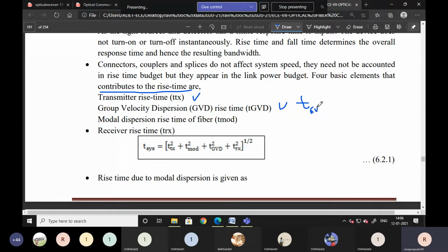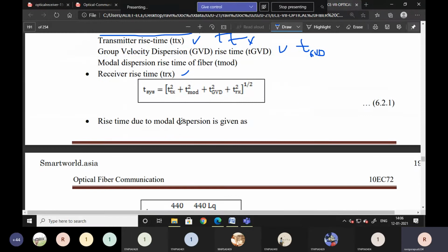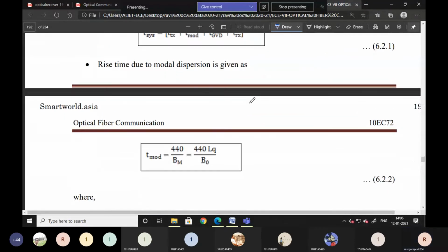The second one is T suffix mod. T is a time, Ttx is the transmitter rise time. In the same manner, T suffix mod, modal dispersion rise time, Trx, receiver rise time. All those are times. So I'm going to rewrite this one like this, and the same as rise time due to modal dispersion.